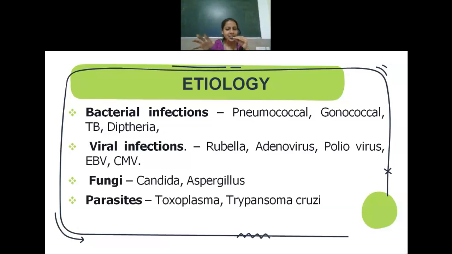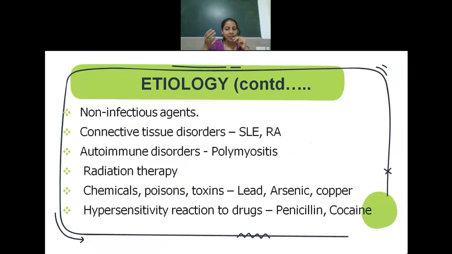Now next we will see some non-infectious agents. Till now I told about microbes. Now we will see some non-infectious agents. As I told earlier, it could be autoimmune also. Most of the time myocarditis can be autoimmune in nature, where autoimmunity refers to a reaction against one's own body, isn't it? So most commonly when a person has a condition referred to as polymyositis, it is an inflammation of the muscles where the person will have muscle weakness.